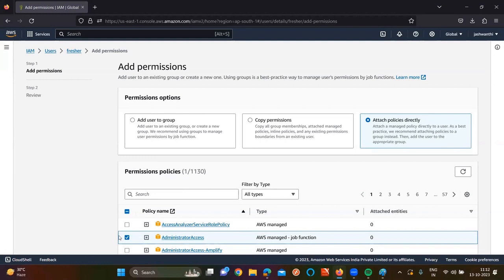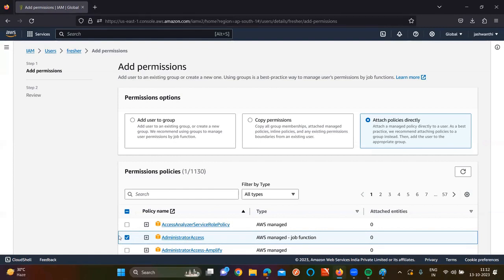Is the point clear for all of you? So now you got some clarity about IAM users, right? So how many IAM users can we create per account, sir? Do you have any limit for it? What is the maximum count?